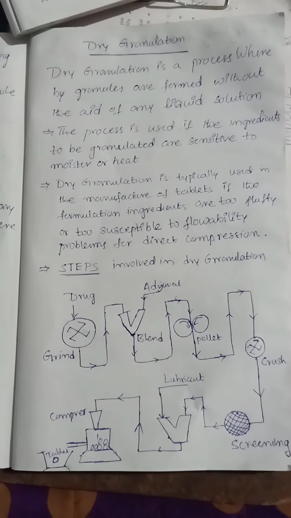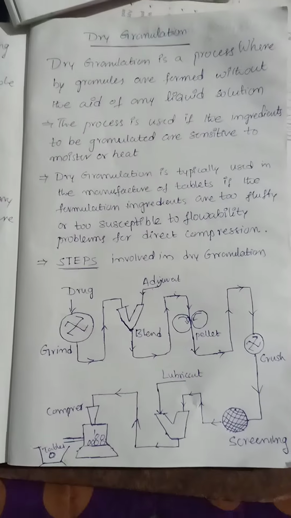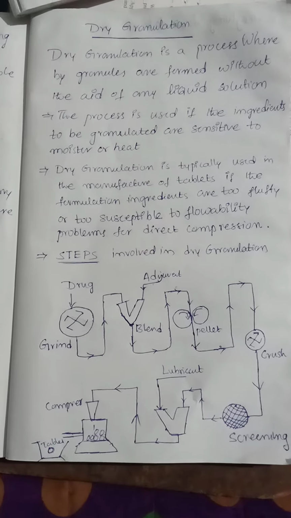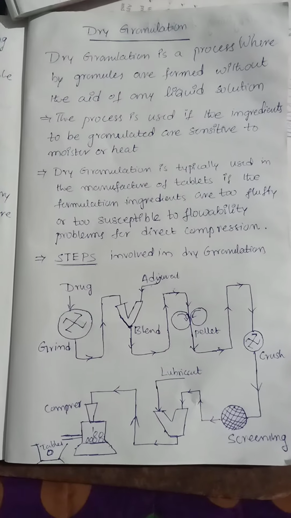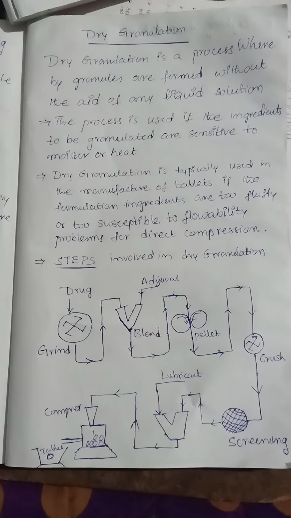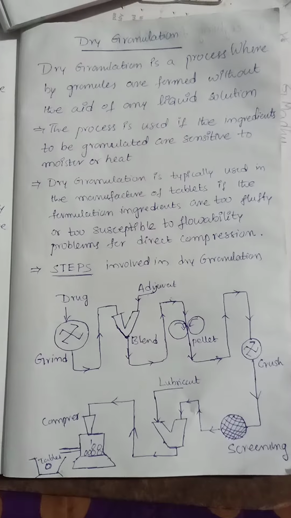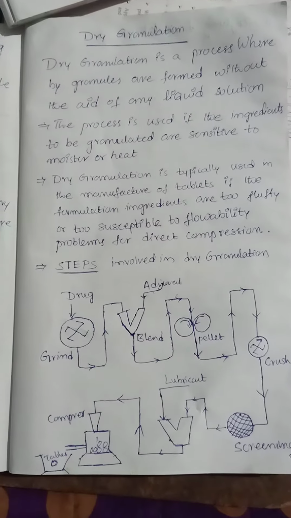I will discuss the ingredients in the next class or next videos, but we have already discussed it, right? Various kinds of pharmaceutical ingredients are combined together with suitable excipients: coloring agents, binding agents, disintegrants, dissolution agents, and sweetening agents.